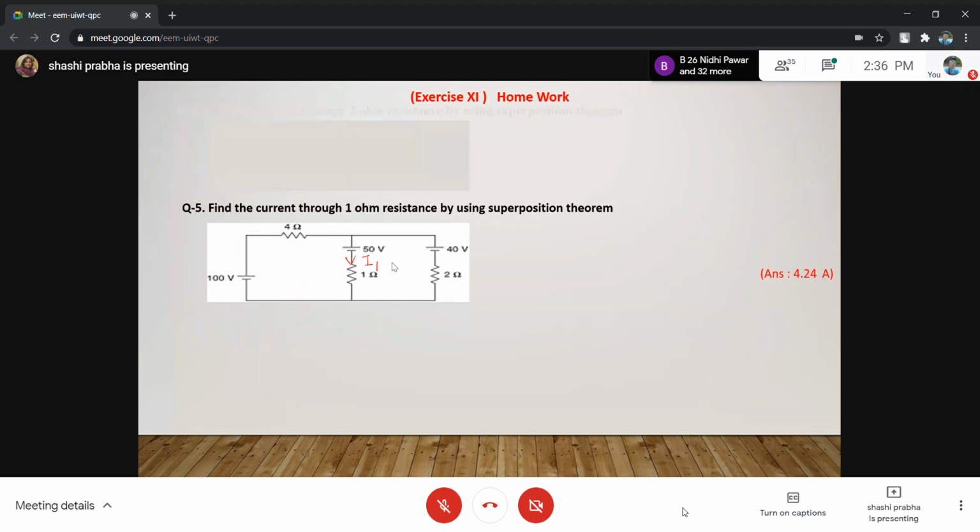How many circuits will you draw? There are three sources, no? So you will draw three circuits. Draw three circuits and find currents I1, I2 and I3. Please draw three circuits. Let's go, draw the first circuit and see if it is clear to you.